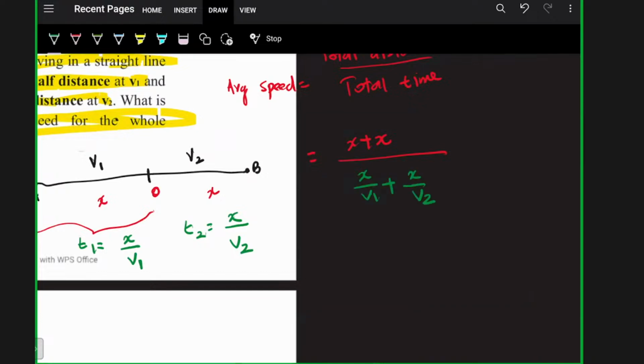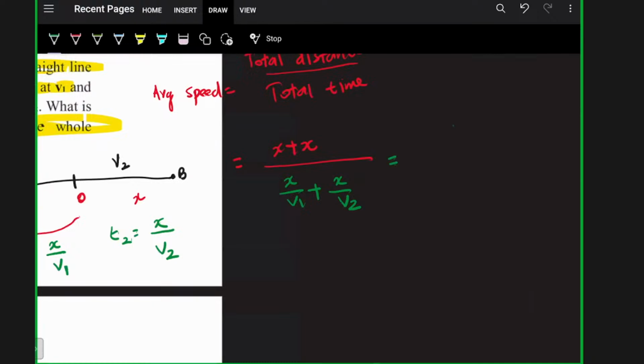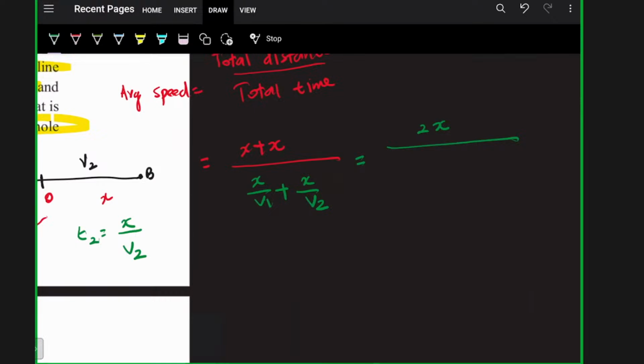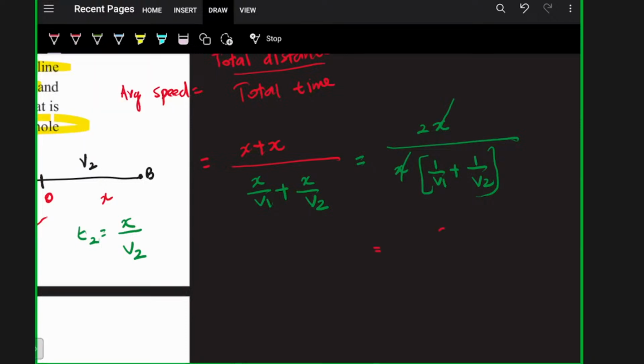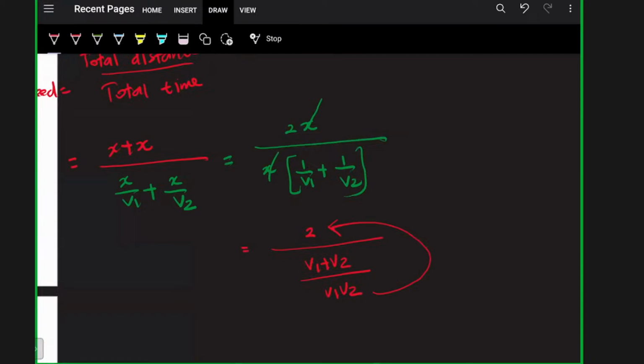So you have to solve this. X plus x is 2x. In the denominator, I can take x common, so 1 by v1 plus 1 by v2. Here I can cancel x. So it will be 2 divided by 1 by v1 plus 1 by v2, which I can write as v1 plus v2 divided by v1 v2. So this v1 v2 part will come up. Finally, the average speed will be 2 v1 v2 divided by v1 plus v2.